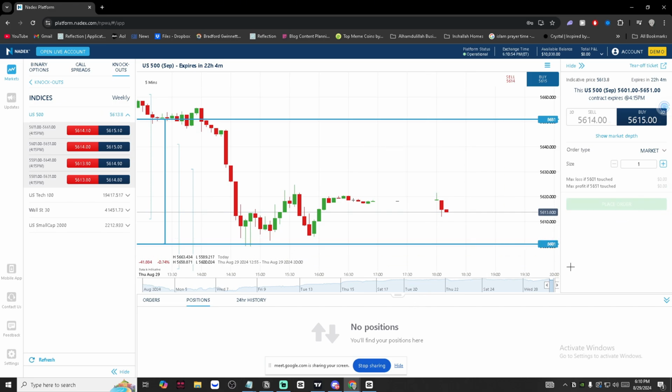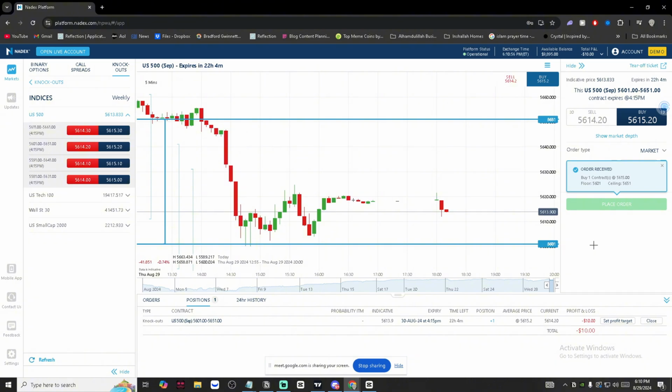So if I place an order here, you're going to be able to see when the contract expires. I can hold this contract until tomorrow at 4:15, and that's just what's going to happen. Then you're going to see your P&L right here, and when the price action is going fast, it's really crazy. And once again, you're going to be able to see the amount of money you'll lose if price gets hit, so you don't even have to stress about that, honestly.